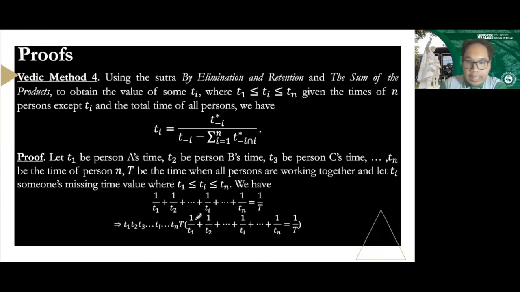So what we're going to do is again get the LCD, and then we have T sub 1, T sub 2, T sub 3, up until we reach T sub i along the way, and then T sub n times big T, and then we will try to distribute that. And I think we need the next page. It will not fit here.